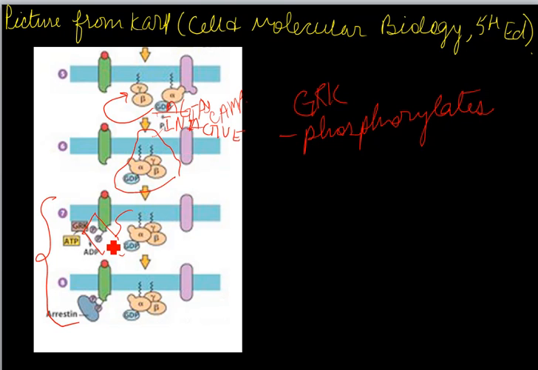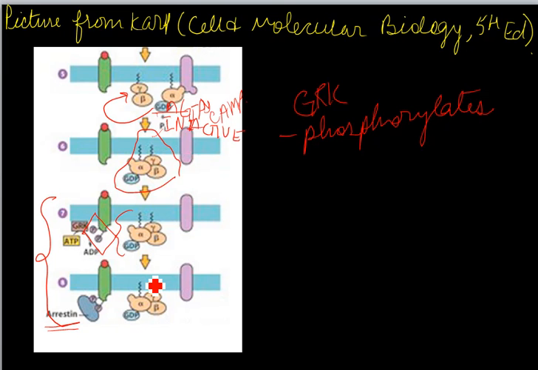So it has now phosphorylated. Since it is now phosphorylated, there is no affinity for the G protein. The G protein just hangs in there in its inactive state, and this phosphorylated state allows for another protein called arrestin to bind to the GPCR. Because the arrestin is bound to the GPCR, it does not allow for the G protein to bind to it.